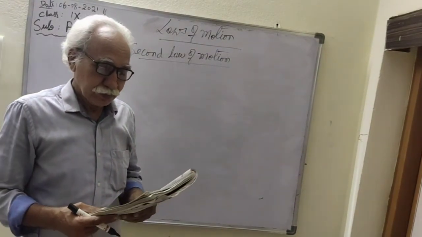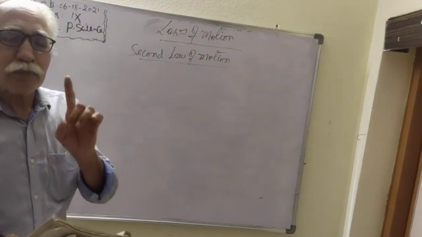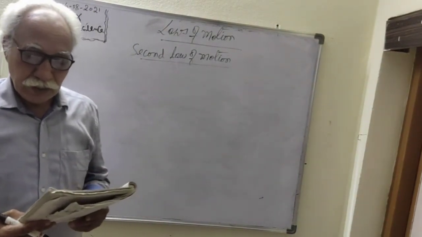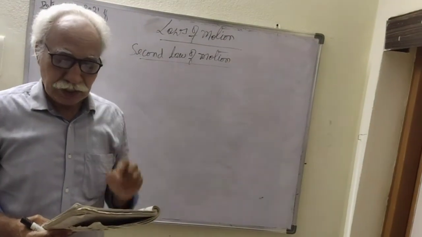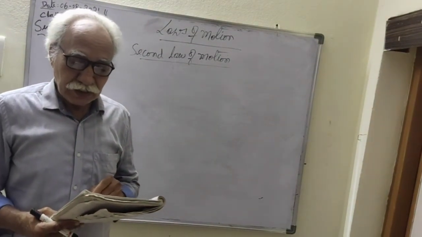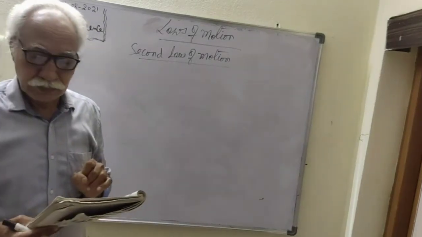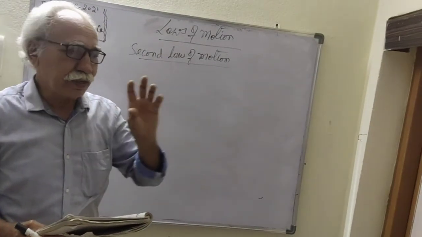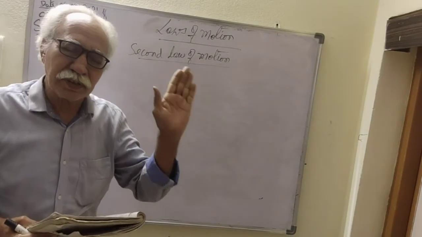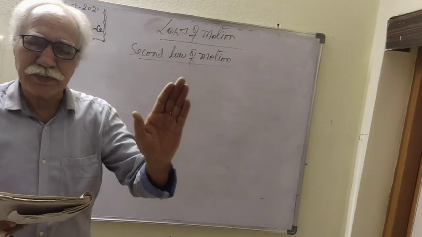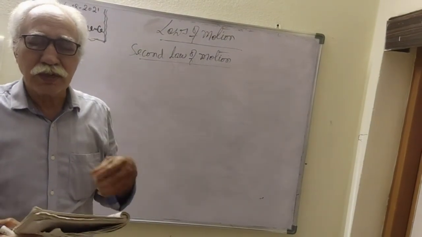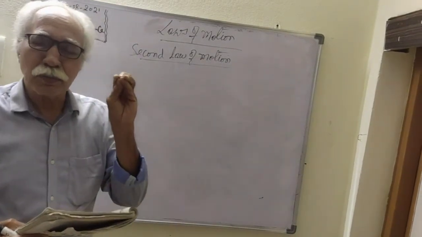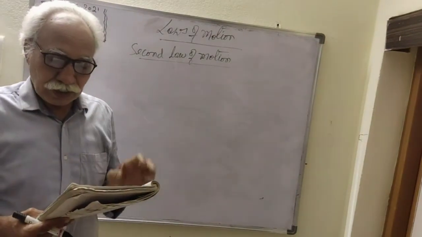Let us apply this. First one, linear momentum. Take one example: a badminton ball and a cricket ball hit with the same speed. Which one hurts you more? Both are struck with a bat, both move at the same speed and hit your body. Which gives more injury? The cricket ball gives more injury than the badminton ball.